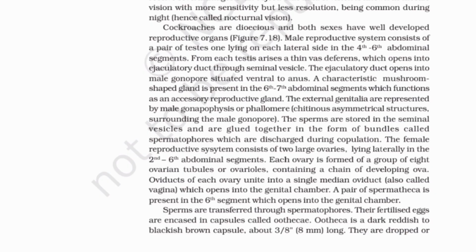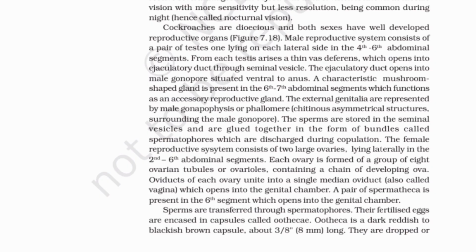Cockroaches are dioecious and both sexes have well-developed reproductive organs. Figure 7.18. Male reproductive system consists of a pair of testes, one lying on each lateral side in the 4th to 6th abdominal segments. From each testis arises a thin vas deferens, which opens into ejaculatory duct through seminal vesicle. The ejaculatory duct opens into male gonopore situated ventral to anus. A characteristic mushroom-shaped gland is present in the 6th to 7th abdominal segments, which functions as an accessory reproductive gland. The external genitalia are represented by male gonapophysis or phallomere, chitinous asymmetrical structures surrounding the male gonopore. The sperms are stored in the seminal vesicles and are glued together in the form of bundles called spermatophores, which are discharged during copulation.